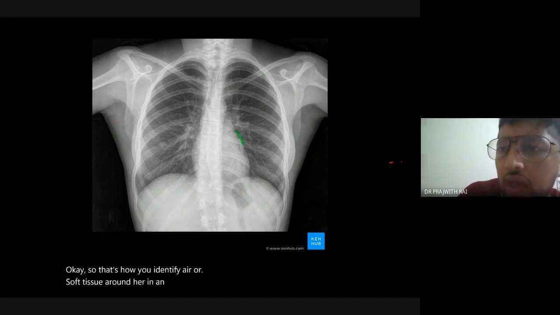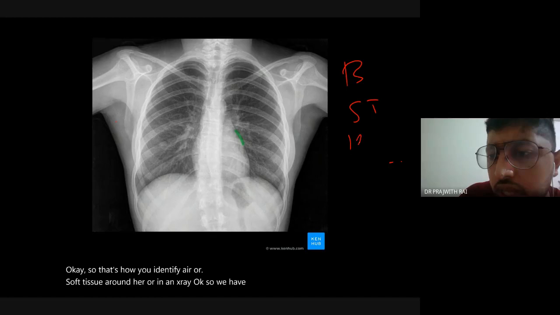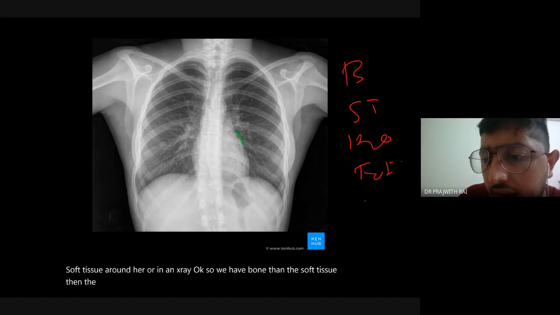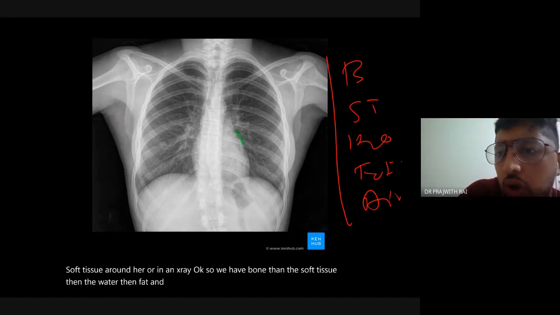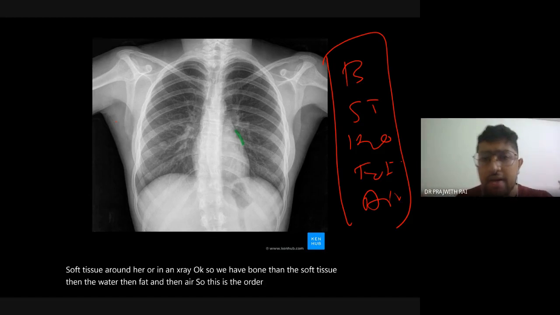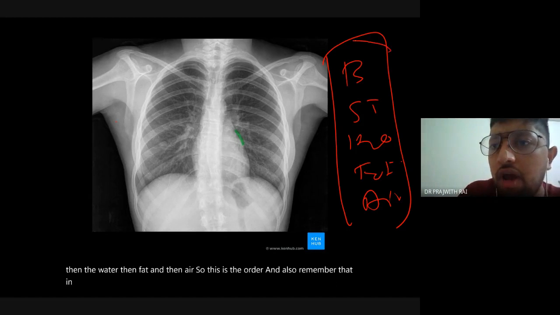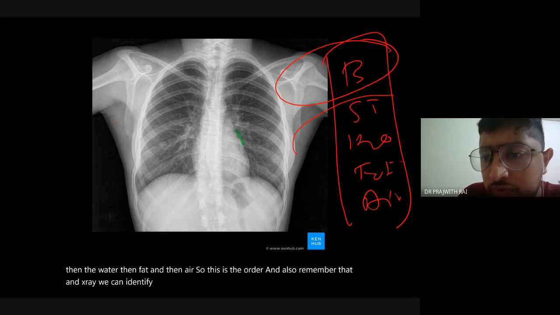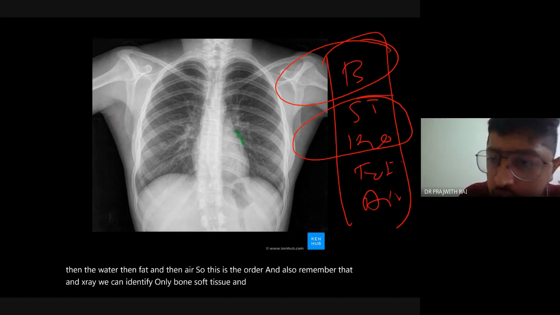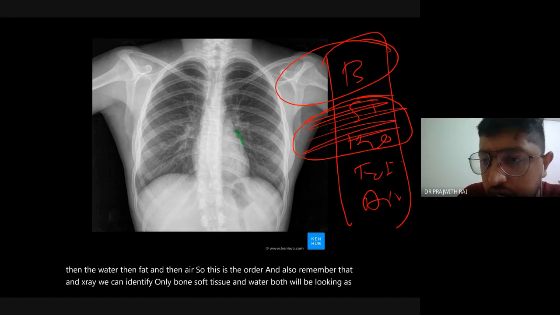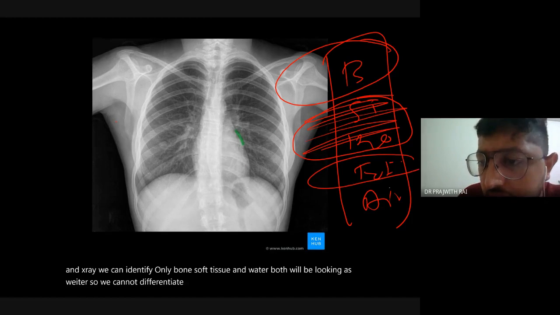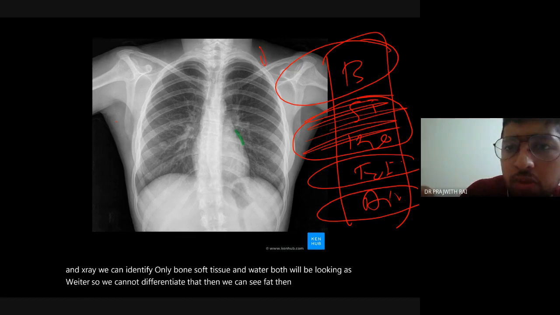So we have bone, then soft tissue, then water, then fat, and then air. This is the order. Also remember that in an X-ray, soft tissue and water both look whiter, so we cannot differentiate them. Then we can see fat, then air, then metal.